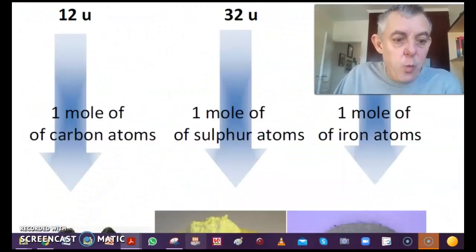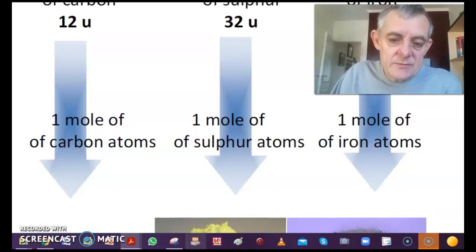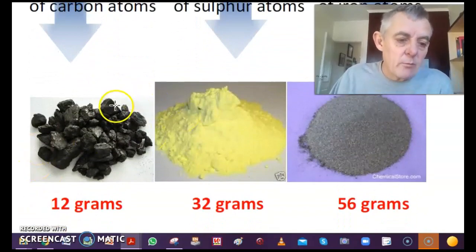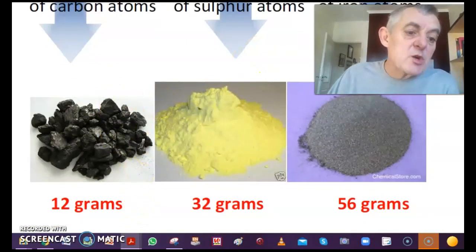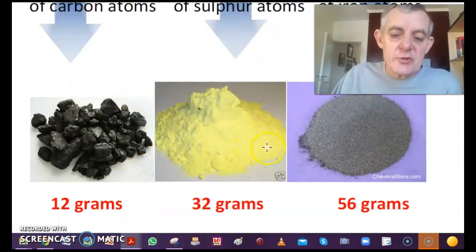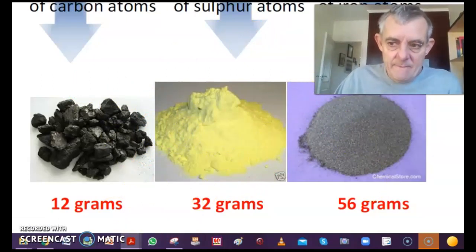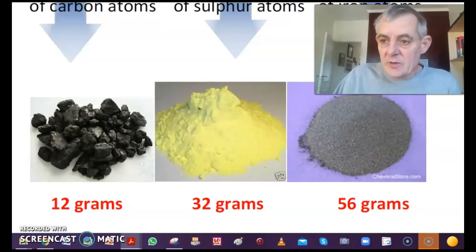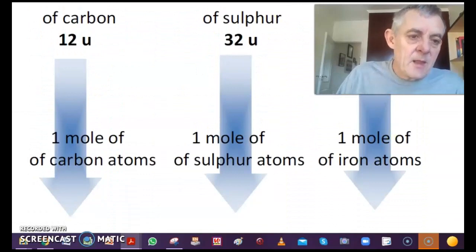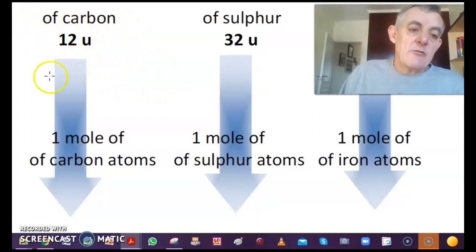Okay, so now if I had 1 mole of carbon atoms, or 1 mole of sulfur atoms, or 1 mole of iron atoms, then the mass of that 1 mole of carbon would be 12 grams. Of sulfur, it would be 32 grams, and of iron, it would be 56 grams. So if you can see here, the relative atomic mass is 12 atomic mass units.